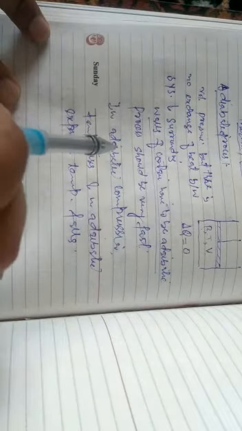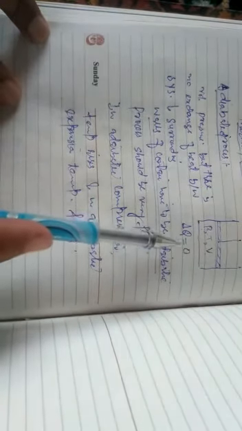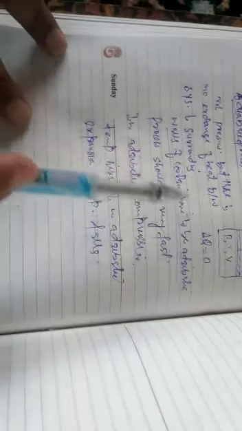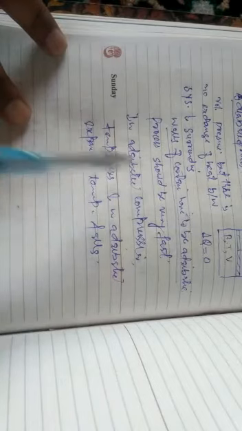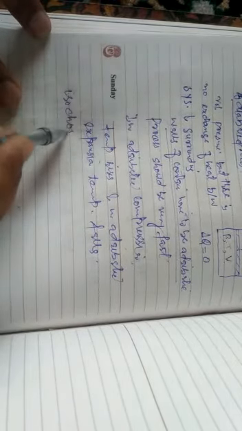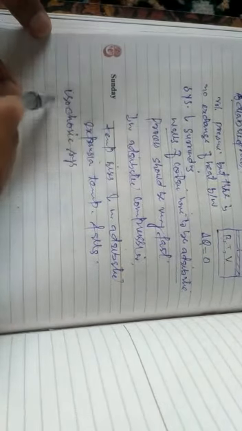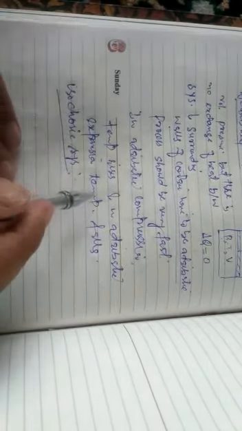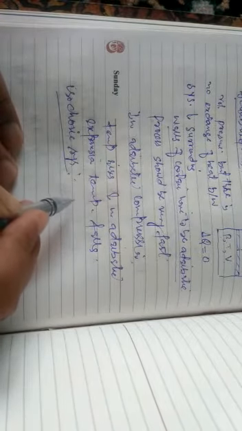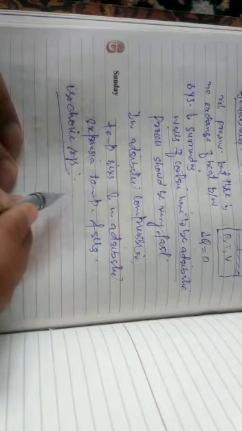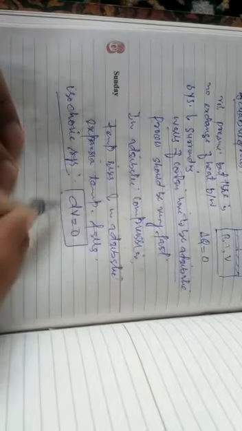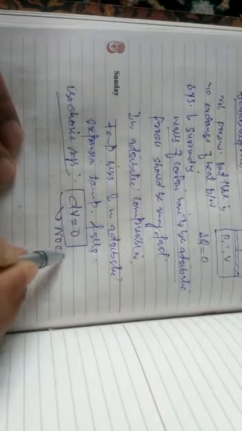So simply remember that a system in which there is no exchange of heat between the system and surroundings is called an adiabatic system. There are many more systems, like the isochoric system. What is this system? It is the system where there is change in the rest of the thermodynamical variables, but delta V is equal to 0, that is, there is no change in volume.